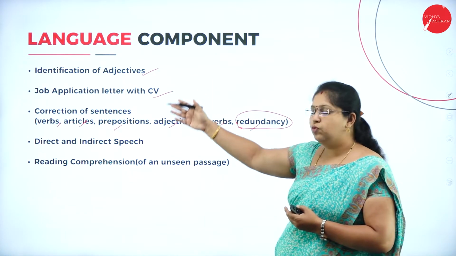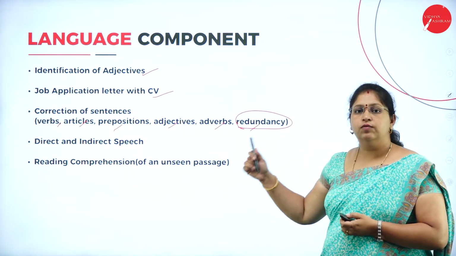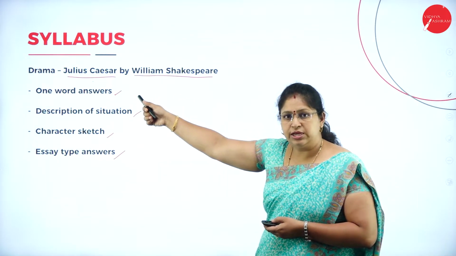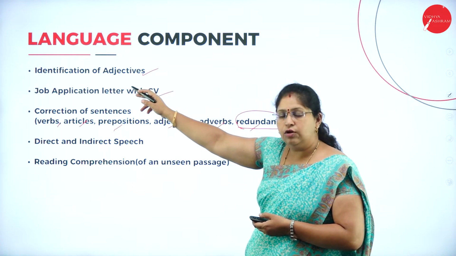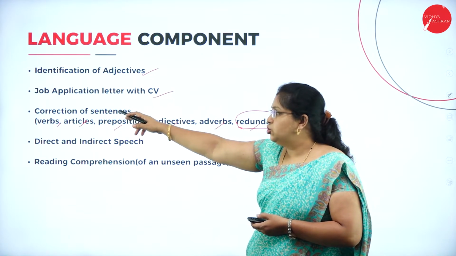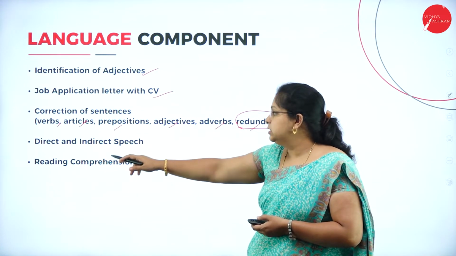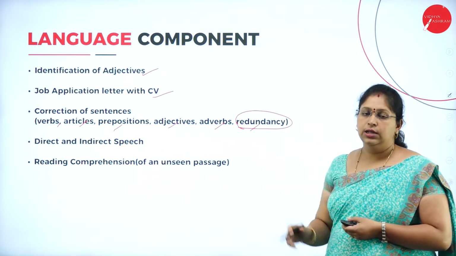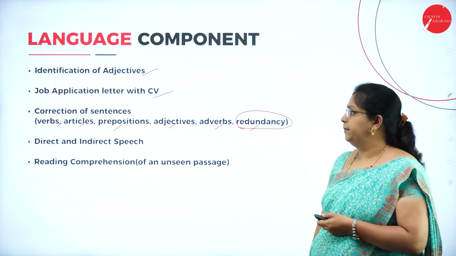This is what you have under language components. So you have one drama, that is Julius Caesar by William Shakespeare, and the language components, that is identification of adjectives, then job application letter with CV, and correction of sentences, direct and indirect speech, and reading comprehension. These are the language components you have for this sem.